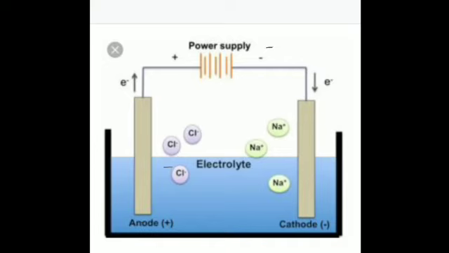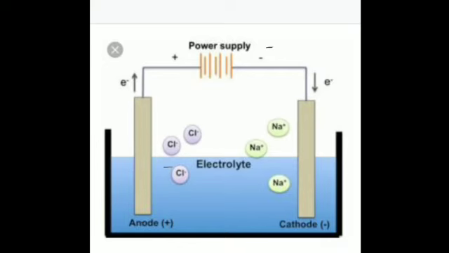Then coming to the electrolytic cell or voltameter, this is a glass or plastic container that has two electrodes and electrolyte, and this is called the electrolytic cell or a voltameter. And the process of electrolysis is carried out in this. So when an electrolyte dissolves in water, it forms ions, and this process is called ionization. You can see this has split up into ions, and this is called ionization.